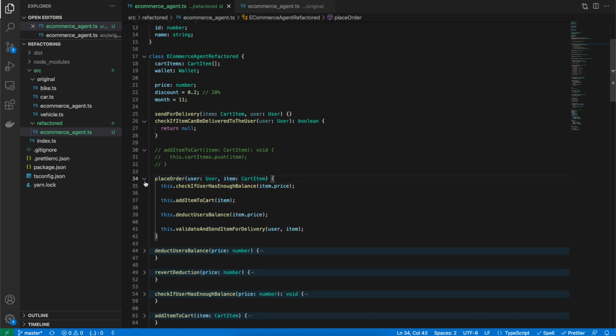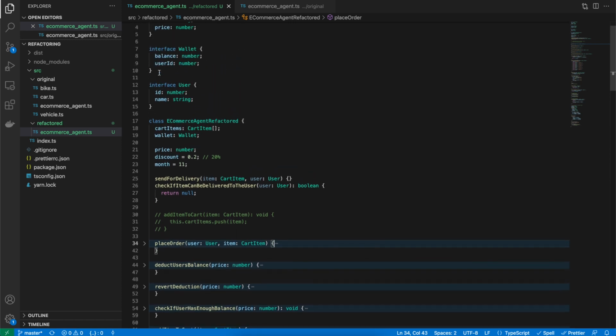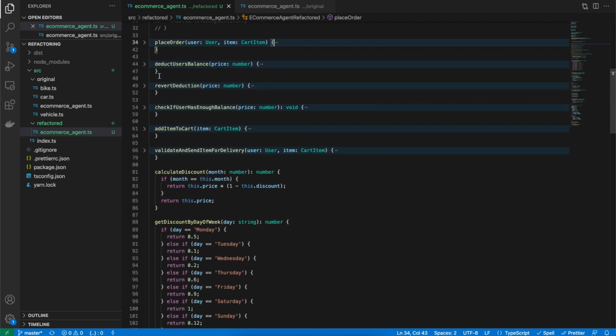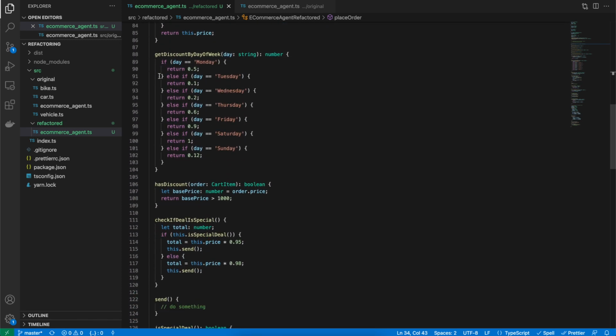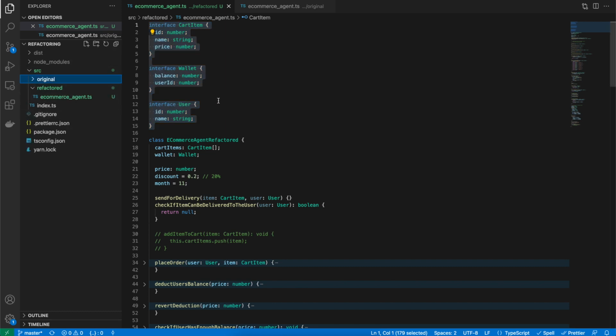Pretty good. Okay, so the next thing that we can do now is to understand what's going on in this entire file. There are a lot of functions which are doing different things. So first thing that I'm going to do is move out these interfaces into their separate files, which will definitely help in cleaning up this e-commerce agent file. So let's create a folder of interfaces wherein we'll create separate files for each and every interface that is here in this class.